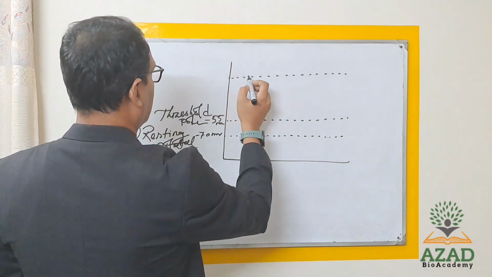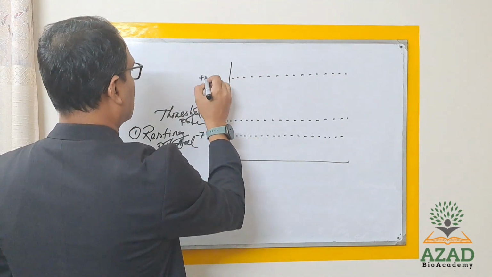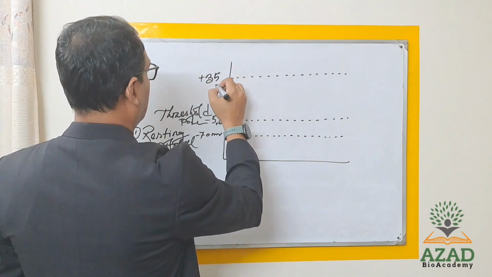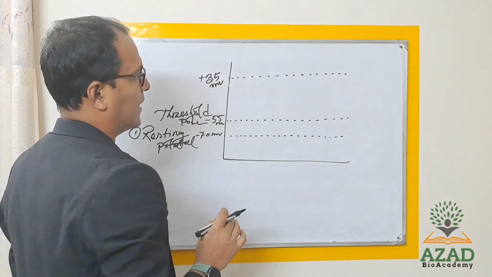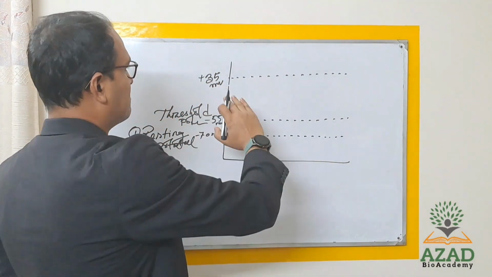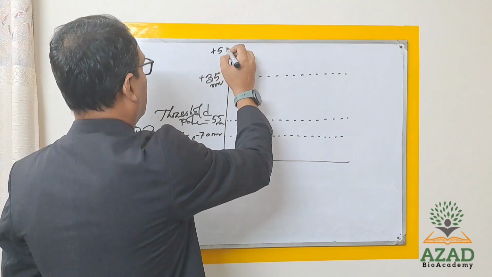Here is the peak point, the peak level, which can be plus 30, somewhere plus 35 millivolts, and in some particular cases it can go up to plus 55.